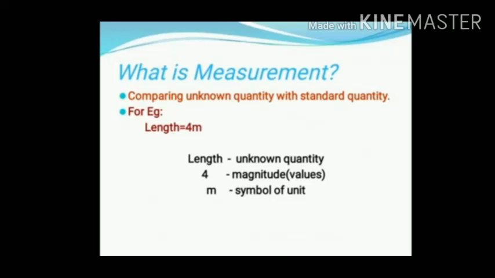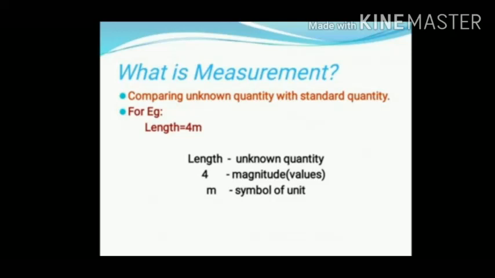Okay, 4 is the magnitude. It is nothing but numbers. It may take values 1, 2, 3 like this. Okay, m is the symbol of the unit, meter. So distance is the unknown quantity, 2 kilometers is the known quantity.